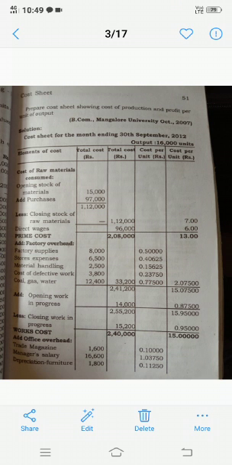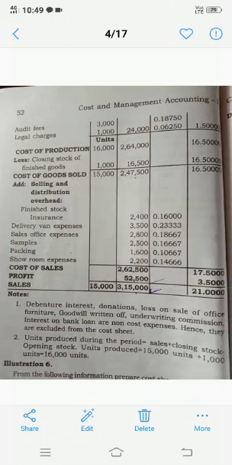Then office overhead. This is also given: trade magazine, manager salary, depreciation, furniture, audit fees, legal charges. So all the expenses should be added and put into the second column, that is 24,000. For each and every administration expense, you need to calculate per unit, that means divided by 16,000 units. So you may get 0.10, 1.03, 0.11, 0.18750, 0.06 as the per unit for those expenses.